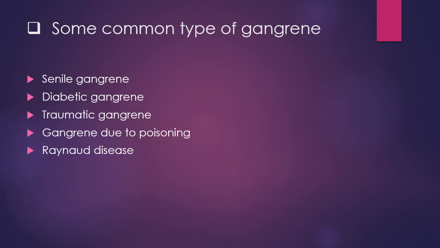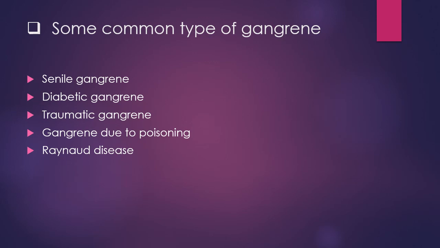Then another type of gangrene is gangrene due to poisoning. Poison produces spasm in the capillaries, obstructs blood flow and produces anoxia, and anoxia leads to gangrene. Then the next type is Raynaud's disease. Raynaud's disease is a condition in which some area of the body feels numb. Numb means physical sensation is lost.